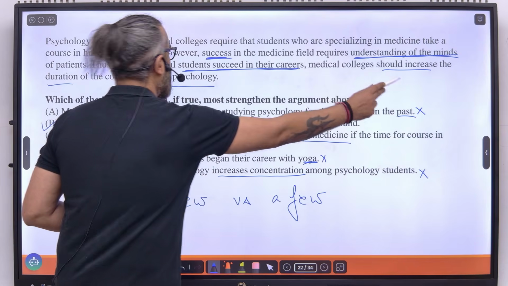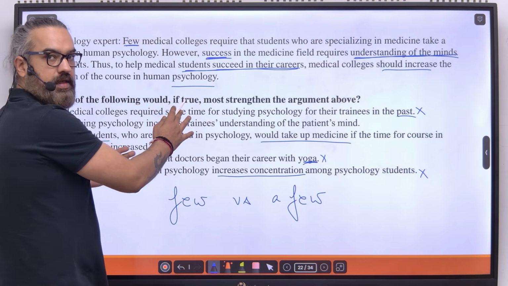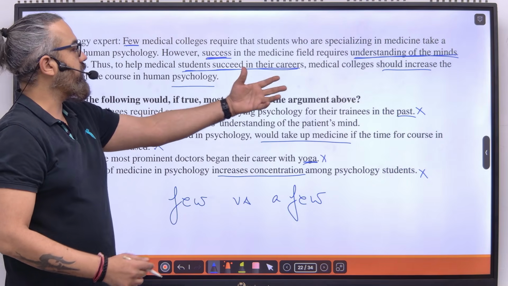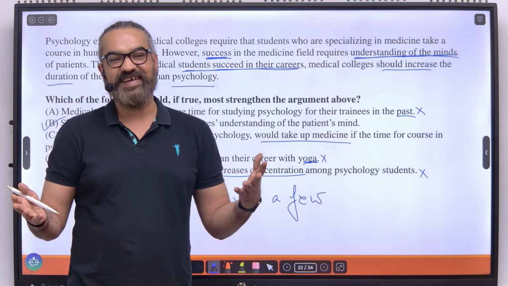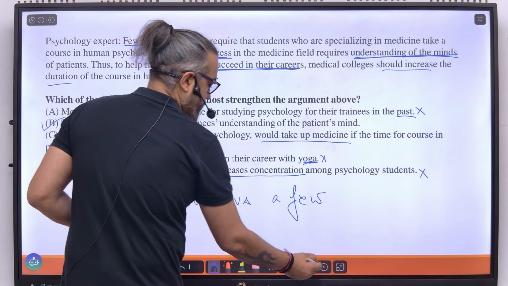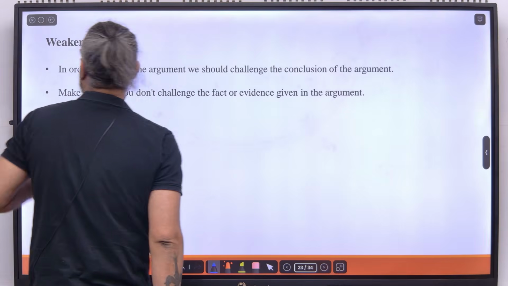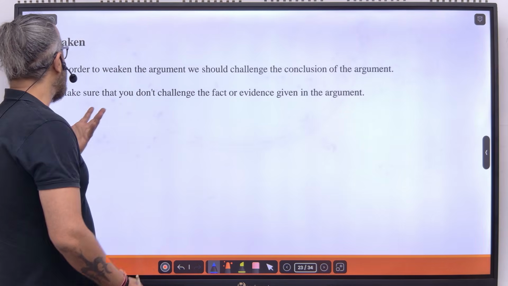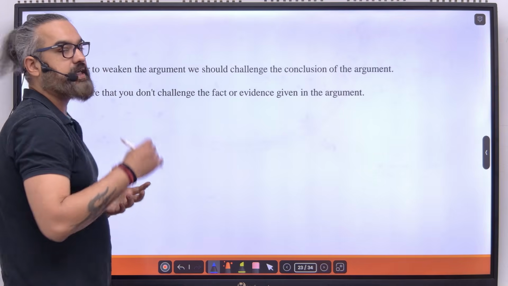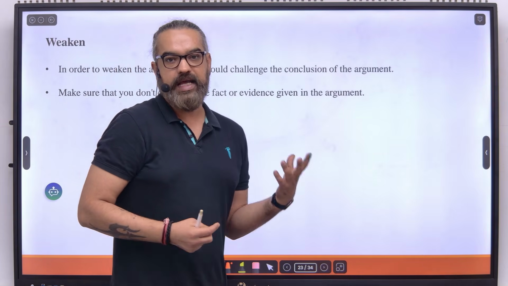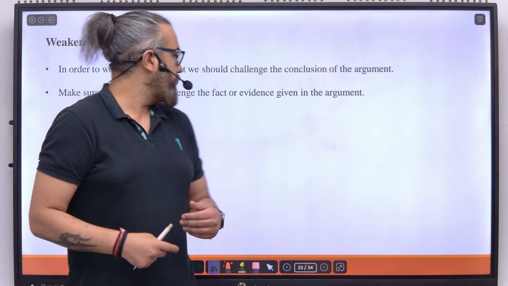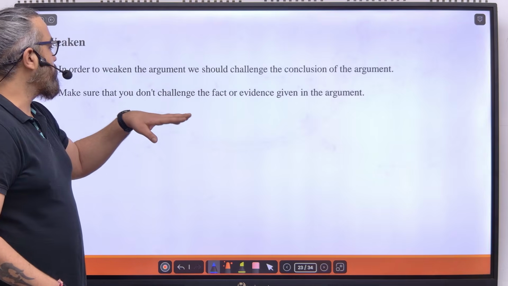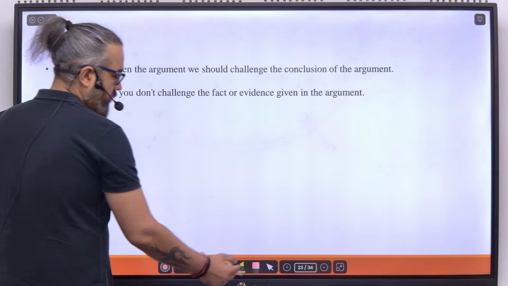So, when we increase the duration of psychology, they have a better understanding of the minds of the patients and hence they are more likely to succeed. Simple. Okay, that's one type of question. Next, basic question is weaken. In order to weaken the argument, we should challenge the conclusion of the argument. As mentioned earlier, we can only strengthen or weaken the conclusion, right? Make sure that you don't challenge the fact or evidence given in the argument.